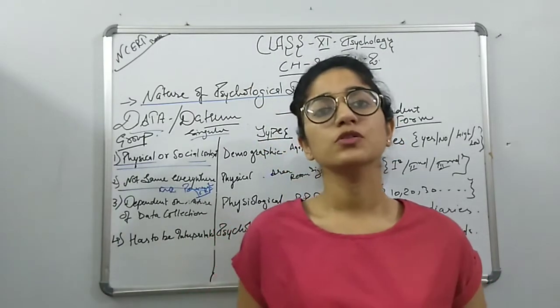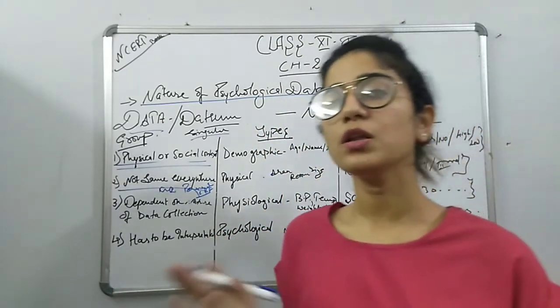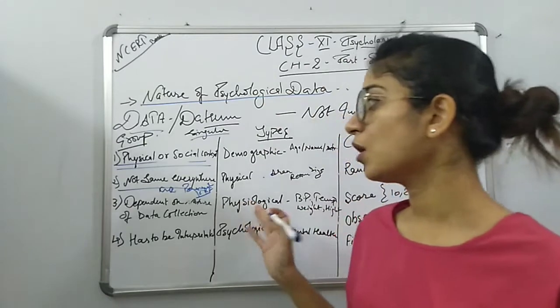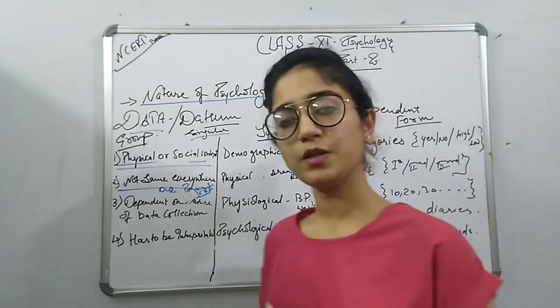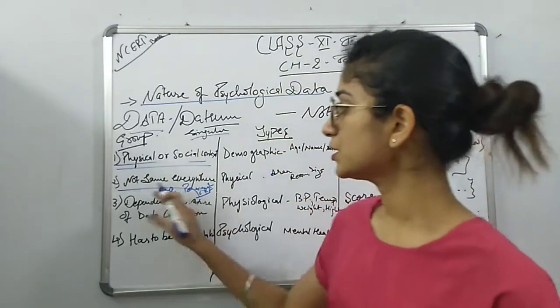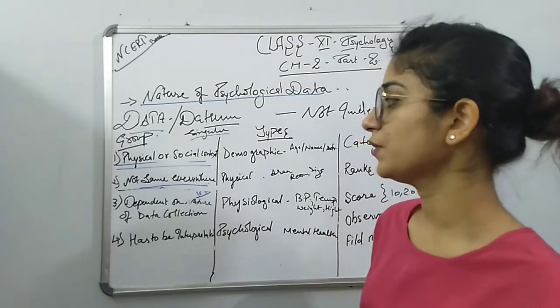So in three categories I observe his data. It will not be the same everywhere; the result will be different.